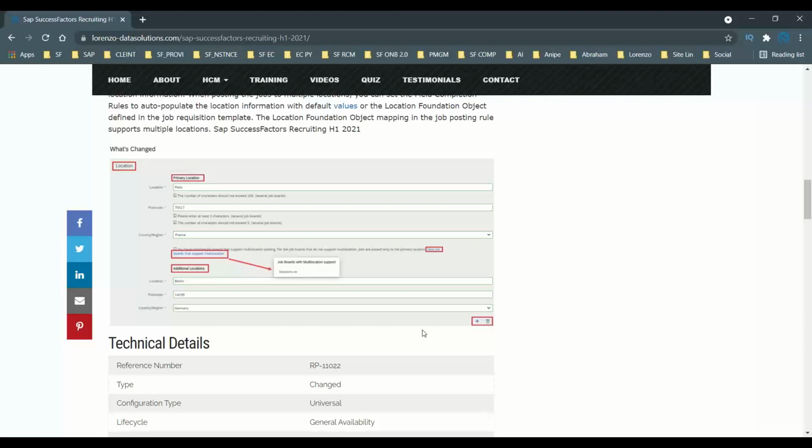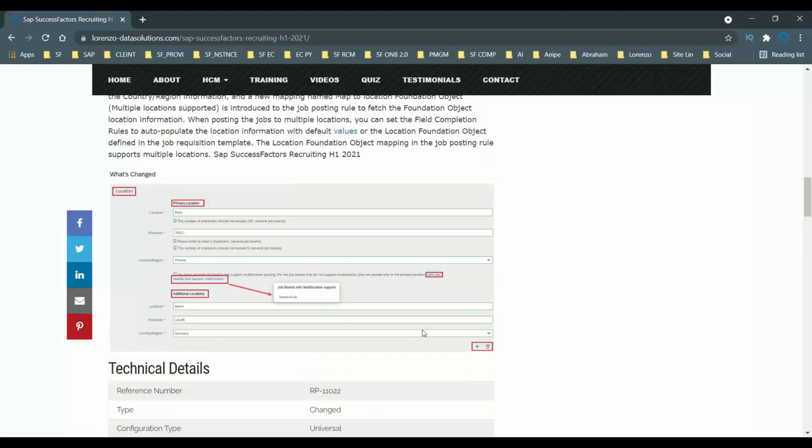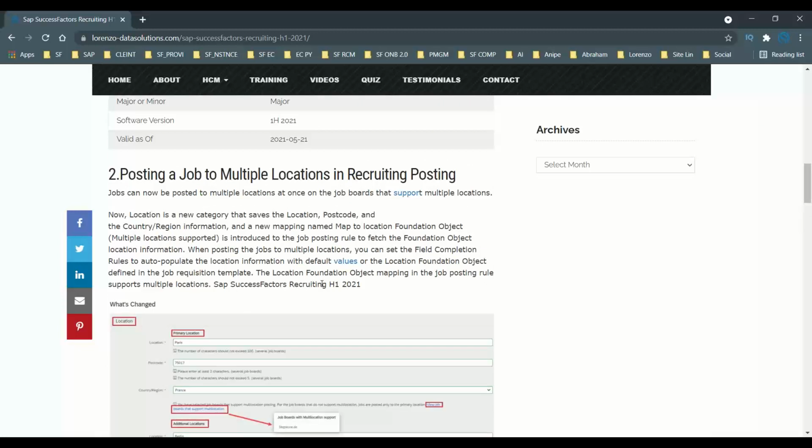So now this feature is available, where location is a new category that saves the location, postal code, country, and region information, along with whatever data is mapped in the job posting. You can also capture data like foundation data and job information through job posting rules. When you post the job to multiple locations, you can set which fields to auto-populate for the location values.